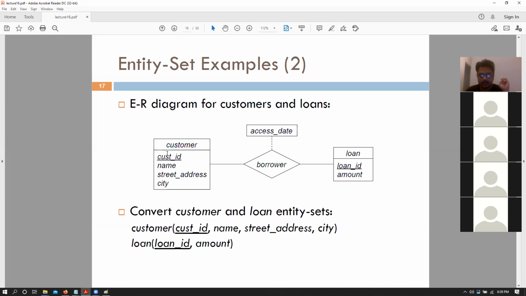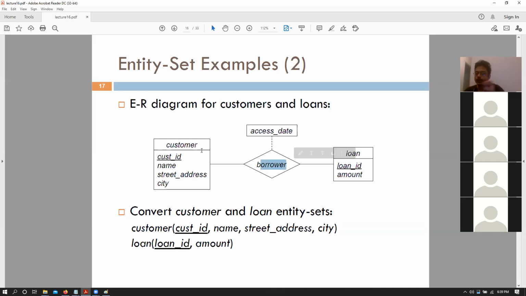Okay. So let's look at this particular borrower table and customer loan relationship, right? So the customer table had customer ID, name, street address, city, where customer ID was the primary key and the name of the entity was customer. We had loan that had loan ID and amount. The name of the entity was loan. Borrower was the relationship set between customer and loan, and borrower had its own descriptive attribute that was the access date. So forget about the relationship set that is borrower.